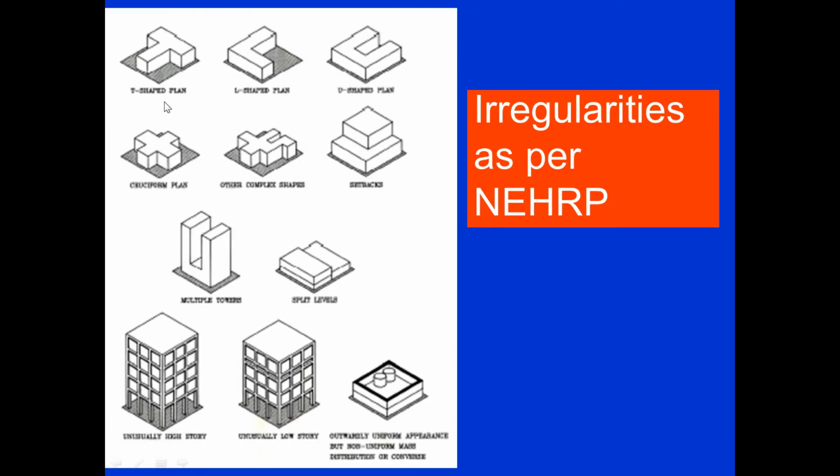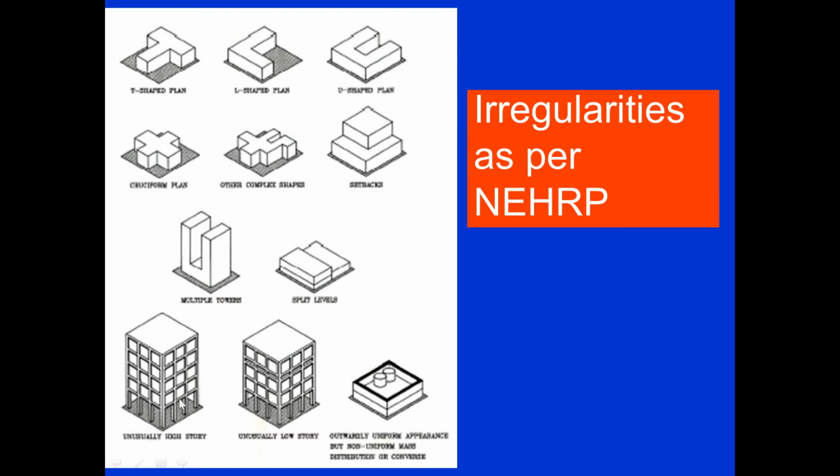This is the example. This is the plan, or you can say the aerial view. Suppose the T-shape plan is there. So this type of building is also very much dangerous as far as the earthquake is concerned. Then the L-shape building is also not desirable. Then U-shape, then this frustum type shape is there. Then other complex types of shape are there.